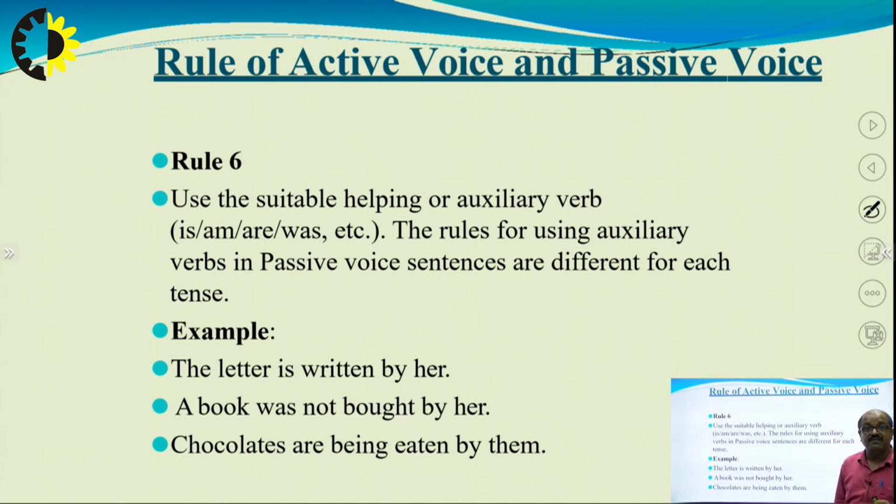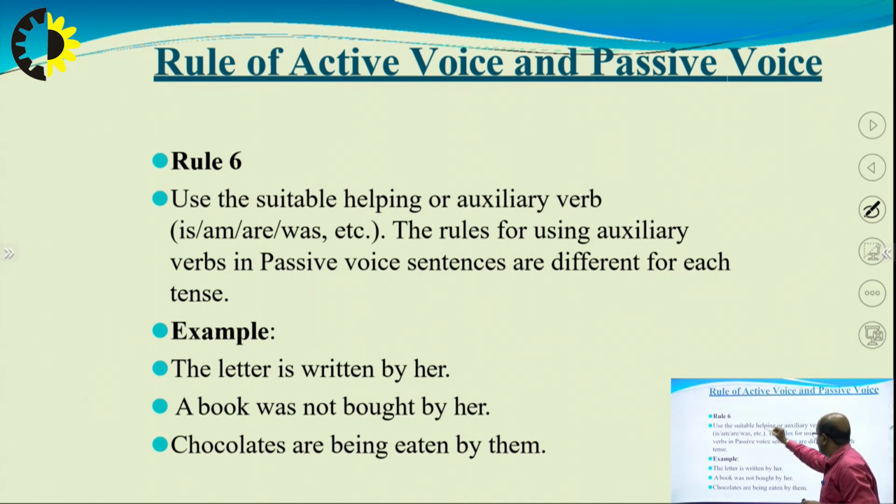Helping verbs or auxiliary verbs are like is, am, are, was, etc. The rules for using auxiliary verbs in passive voice sentences are different for each tense. For example, as per the rule 6: the letter is written by her. A book was not bought by her. Chocolates are being eaten by them.